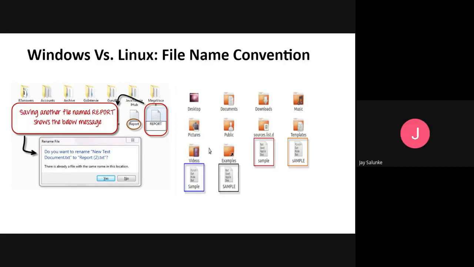No, ma'am. So that is one of the differences in the naming convention between Windows and Linux. एक ही जगह पे आपके सेम नाम की 4 फाइल्स है with different naming conventions, whereas Windows will not allow you to do that. It will ask you either to save it in some other location, or it will not allow you to store it in the same location. So that can be considered one of the advantages in Linux, that you can have files with the same names but different naming conventions, whereas you cannot have that inside the Windows operating system.